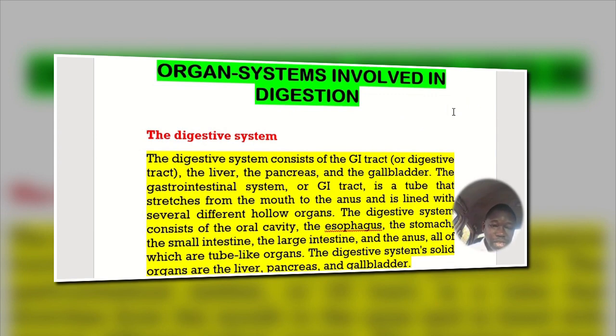The gastrointestinal system or GI tract is a tube that stretches from the mouth to the anus and is lined with several different hollow organs.